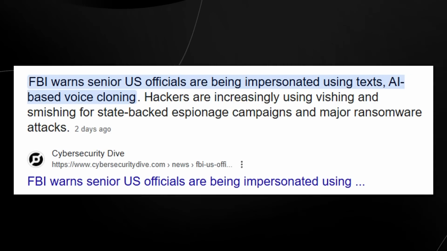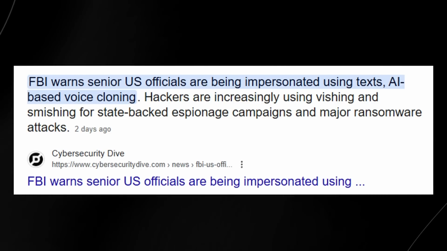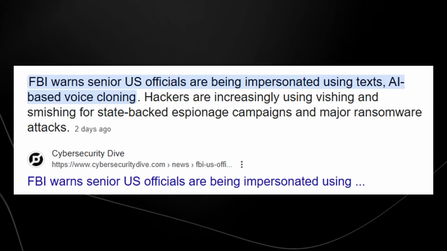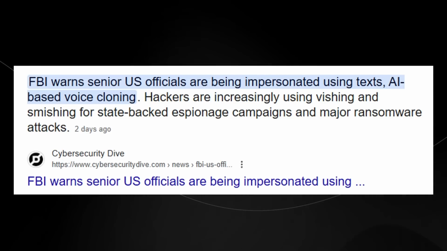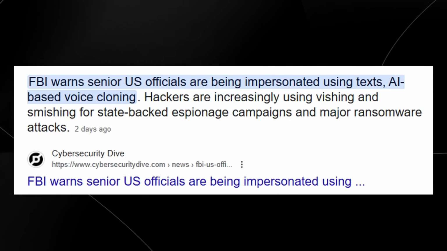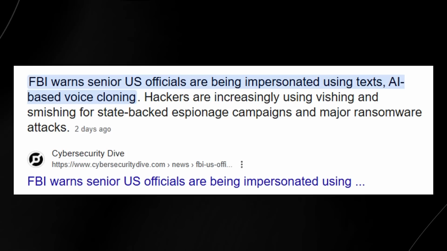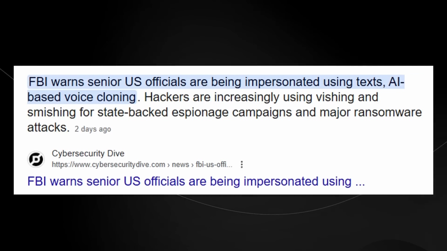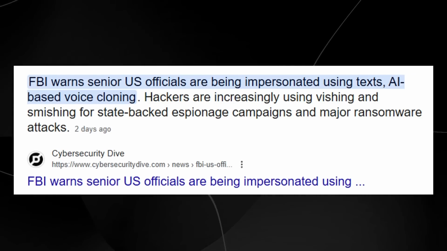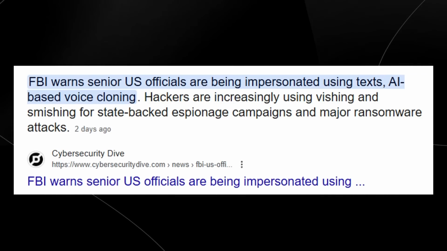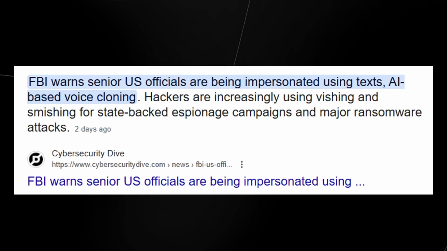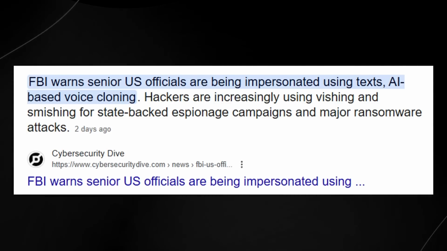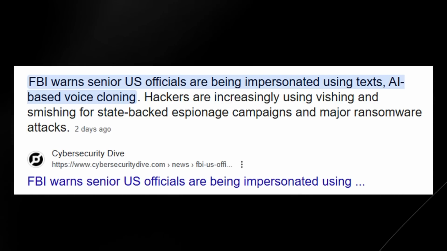Now, recently, the FBI has been warning senior US officials that they are currently being impersonated using text and AI-based voice cloning. And hackers are increasingly using more advanced software for state-backed espionage campaigns and major ransomware attacks. So we need to be more and more careful as we move into the future, because the technology is only going to get better, and hackers, these individuals that are trying to take you for every dime you've got, are only going to get smarter.